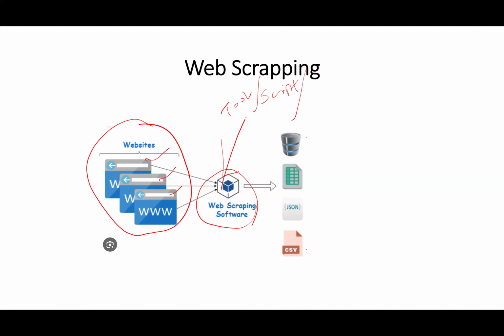We call it a scraper. So why are we calling it web scraper or web scraping? Because we are collecting raw data from the different websites and dumping it into one file. It can be an Excel or CSV file. Basically, we can dump it into a CSV file, or some database, or JSON or XML. These are the different storage locations of this data.